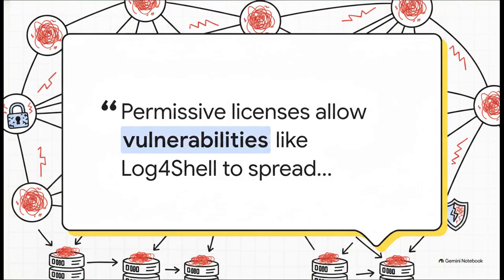Because here's the reality, even with a perfectly compliant license, inheriting open source code fundamentally means inheriting open source risk. We've seen this play out with catastrophic events like the Log4Shell vulnerability or the XZ Utils backdoor. See, permissive licenses like Apache make software so frictionless to adopt that a single useful component spreads like wildfire. It ends up buried deep inside thousands of enterprise environments, meaning a single flaw in an obscure logging library can instantly turn into a global, frantic crisis for cybersecurity teams.